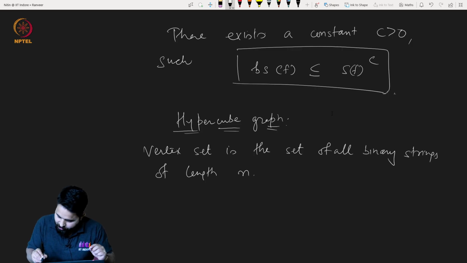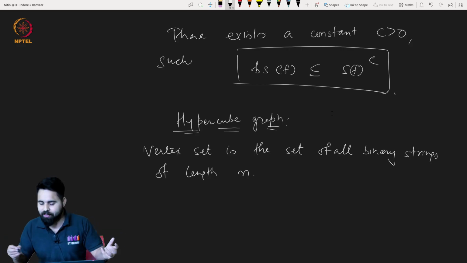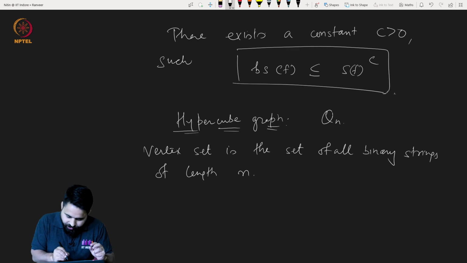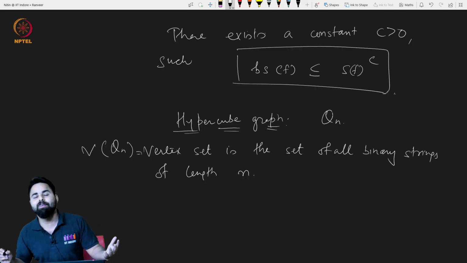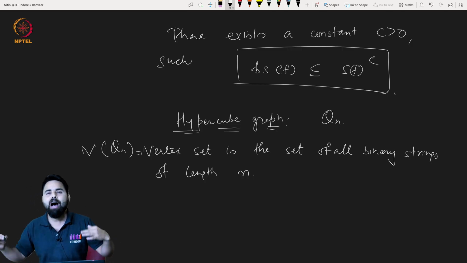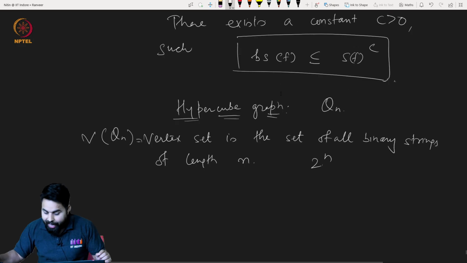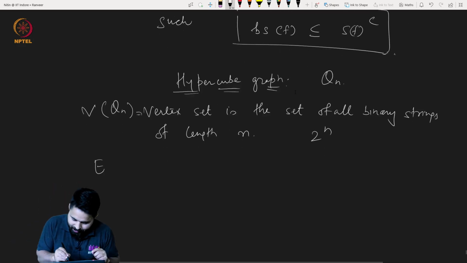We will denote the hypercube by Q_n. So the vertex set of Q_n is this. How many elements will be there? How many binary strings are possible of length n? There are 2 raised to the power n.